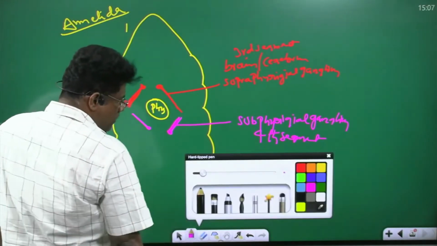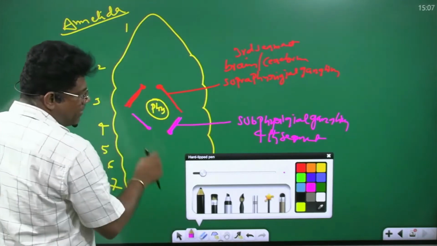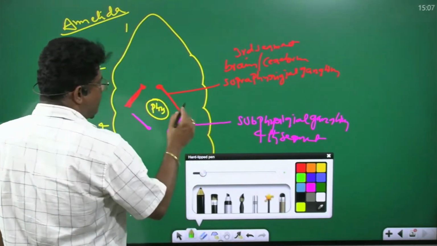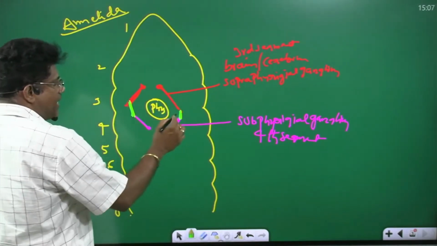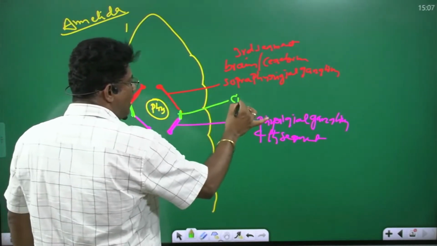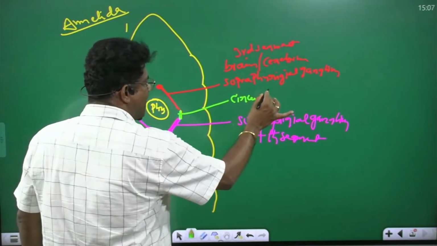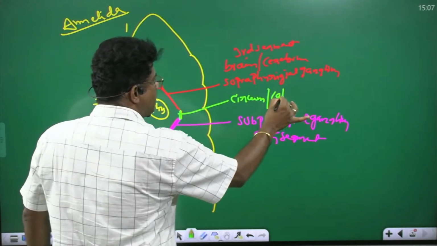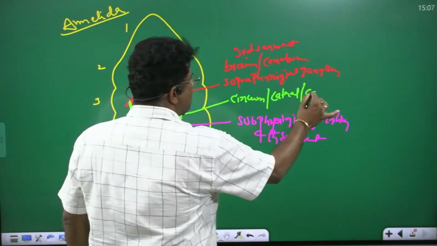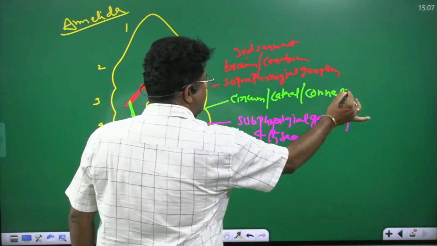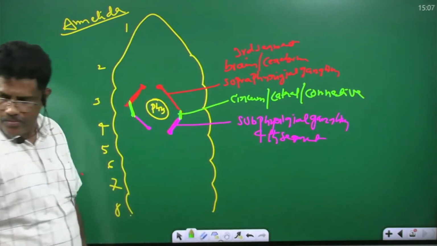Supra and sub are connected by the circumpharyngeal ganglia, also known as lateral pharyngeal ganglia, also known as connectives.